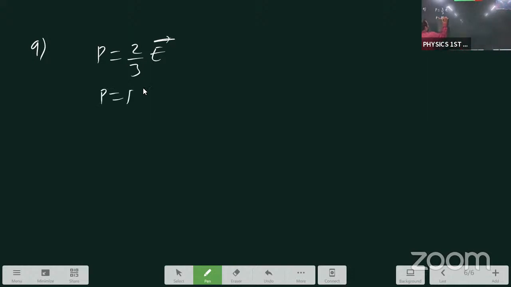P equals pressure of gas. E bar is nothing but average kinetic energy. This term is compulsory, student. Pressure equals 2 by 3 of E bar by V. This is the relation between pressure and kinetic energy.